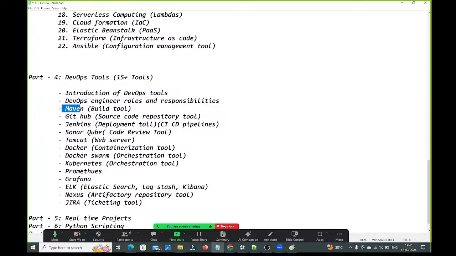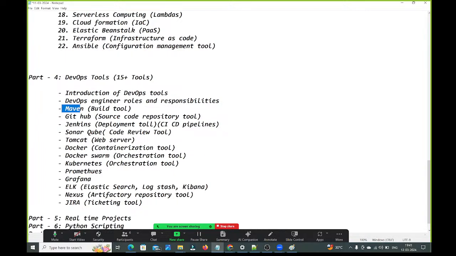Next, we are going to understand Docker. Docker is a containerization tool. Here we are going to understand how to write Docker files. Based on our requirements, we need to write the Docker file. From the Docker file, we need to build the images, so how to build the Docker images. And we need to upload those images in the registries. By using the images, we need to create the containers. And here we have Docker volumes and Docker networking. Lots of concepts are there. Everything we are going to understand here, guys.